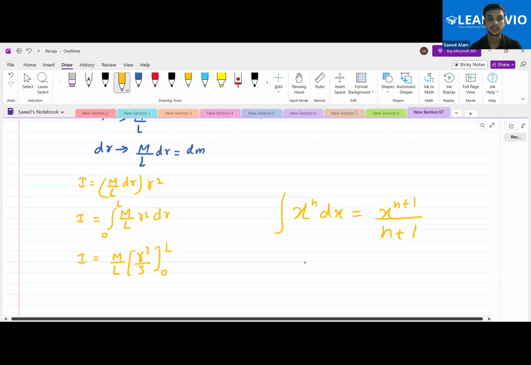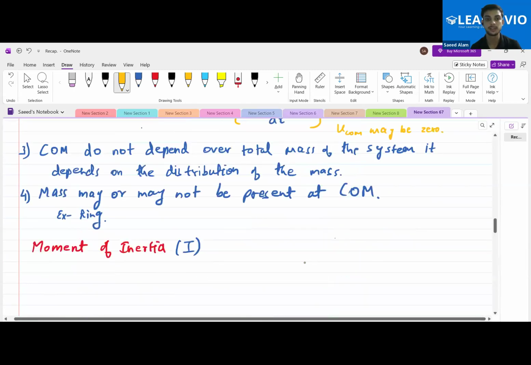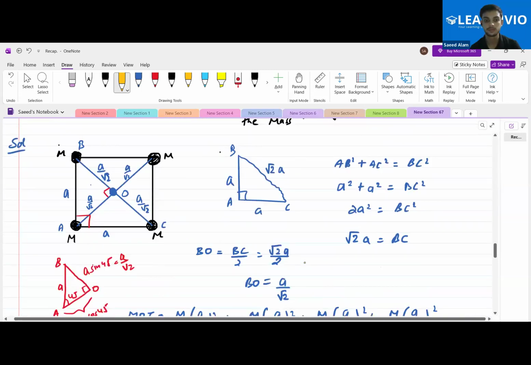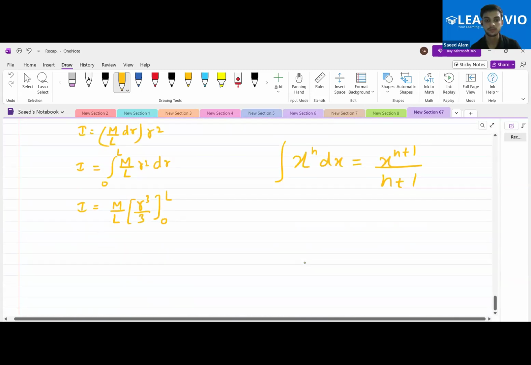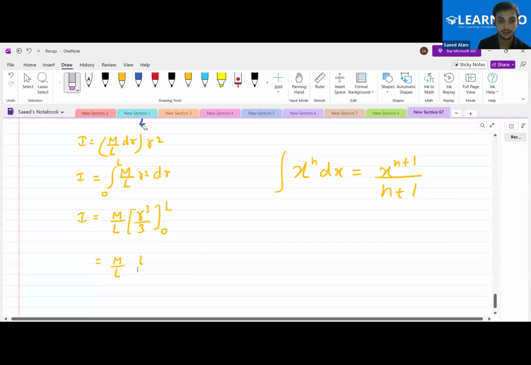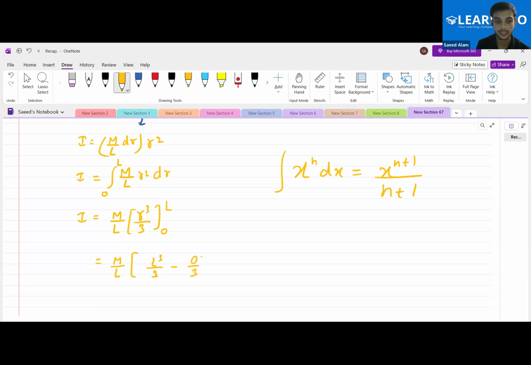ML squared by 3. Yes. Okay. Did everybody get the answer? Same answer? Is it ML square by 3? Yes, definitely. So that is m by L into, if we place the upper limit inside it, we get L cube by 3 minus, if we place the 0 in it, we get 0 by 3.